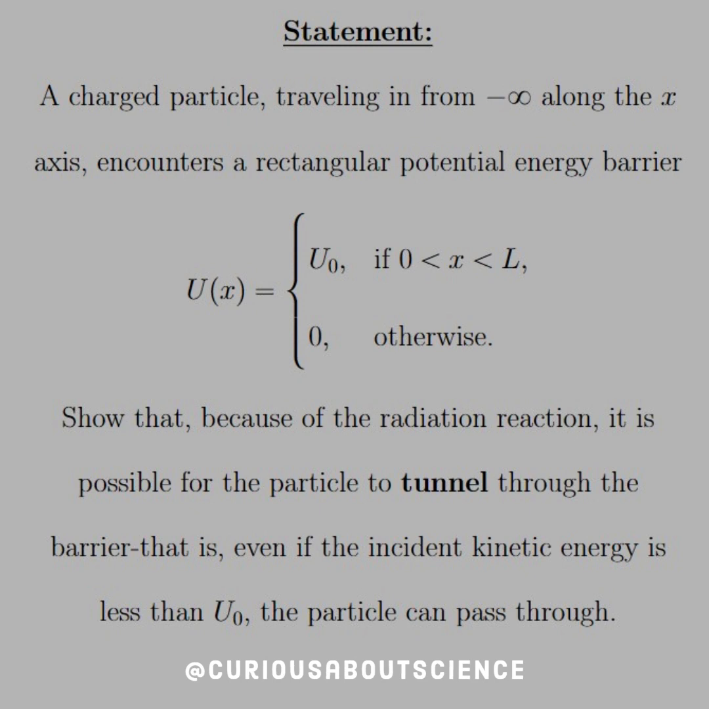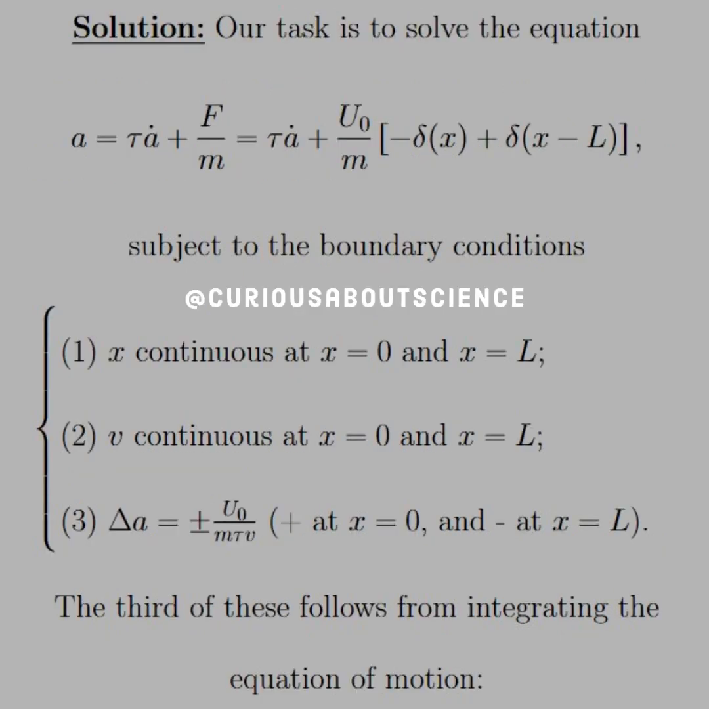So the statement is: a charged particle traveling in from negative infinity along the x-axis encounters a rectangular potential barrier, U of x equal to U naught for 0 to L, and 0 elsewhere. Show that because of the radiation reaction, it is possible for the particle to tunnel through the barrier. That is, even if the incident kinetic energy is less than U naught, the particle can still pass through. Well, with the pre-acceleration, that kind of makes sense.